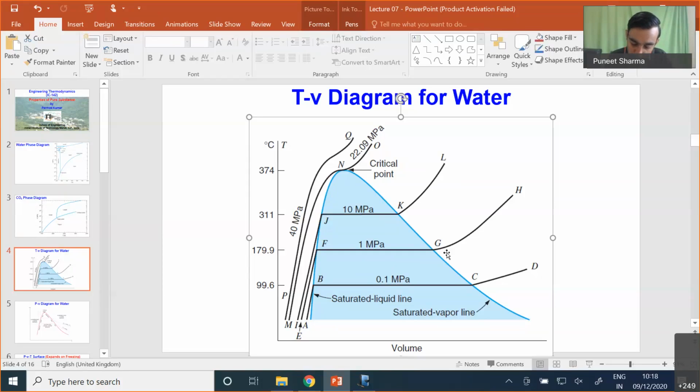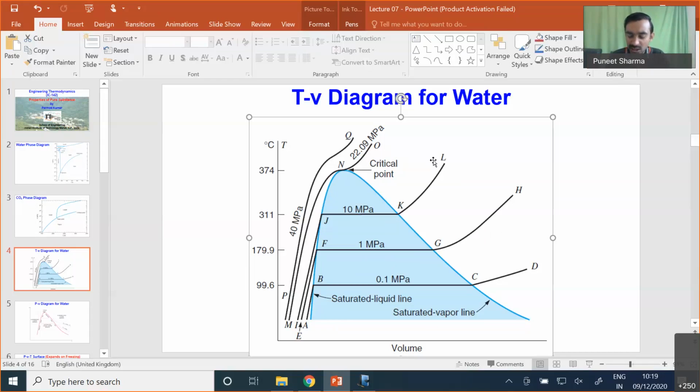When we go to a slightly higher pressure of 1 megapascal, you can clearly see that line G to H has more slope. The reason is that here the effect of pressure also becomes important. Temperature tries to increase the specific volume, but at the same time pressure tries to suppress it. Because of that, a significant change of temperature is required to significantly change the specific volume of the medium. Then if you go to K to L, the slope increases further.